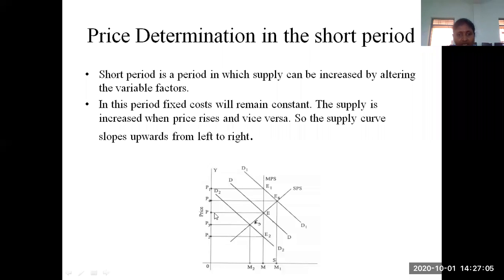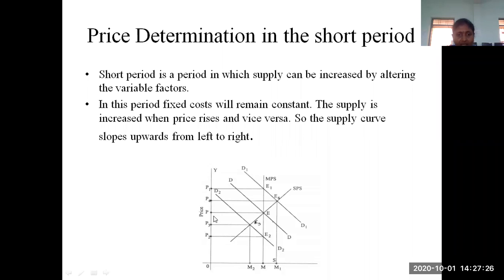What is the original price? OP. Whenever the demand increases, the demand line intersects the short period supply curve at a point E4. When you project this point onto the y-axis, the price value will be P4.